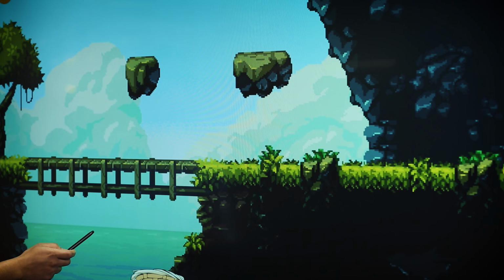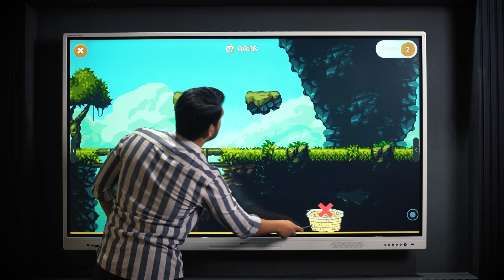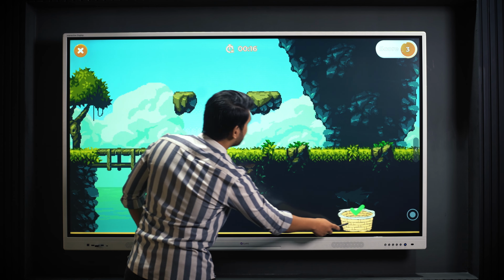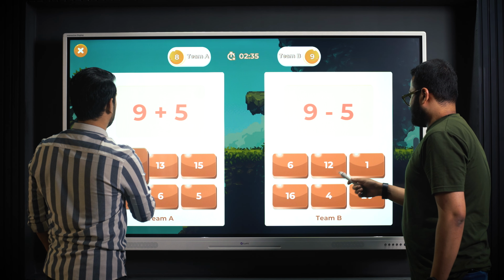With Bright Class on Iris Interactive Panel, students are not just passive recipients of information, but active participants in their learning journey.